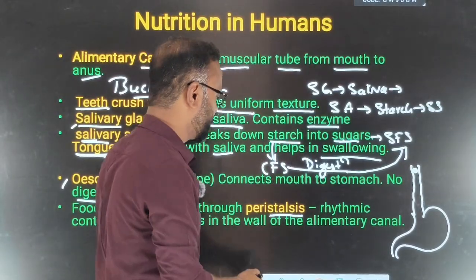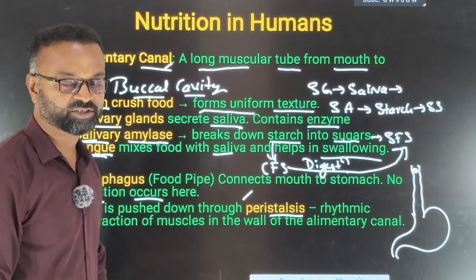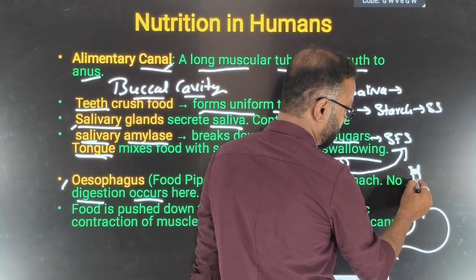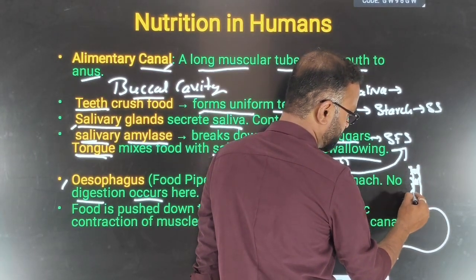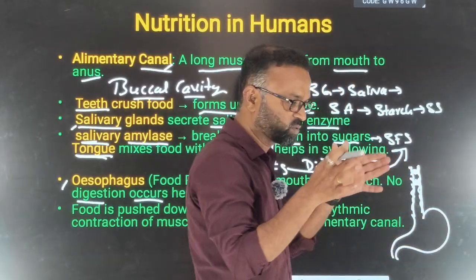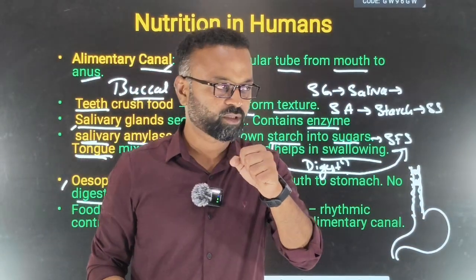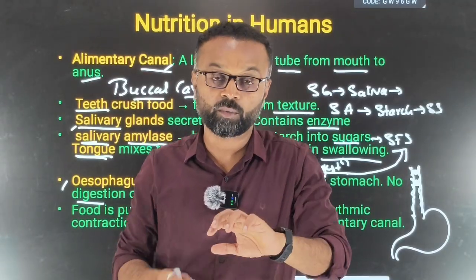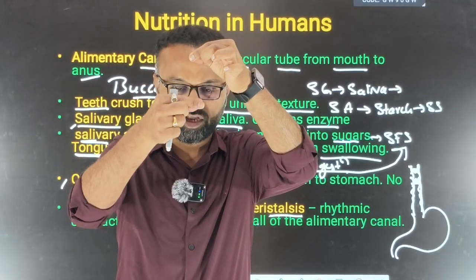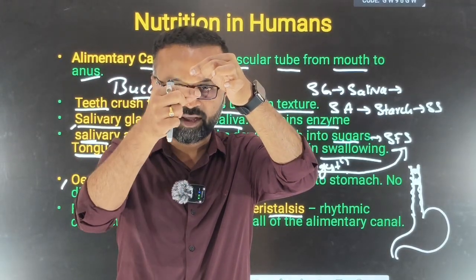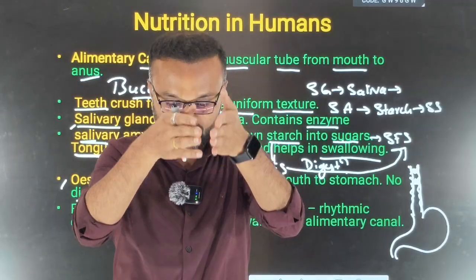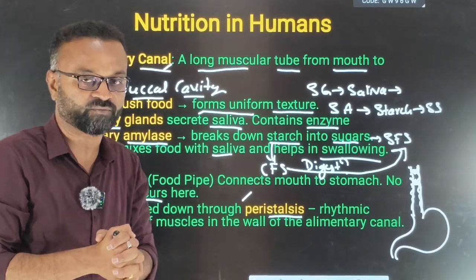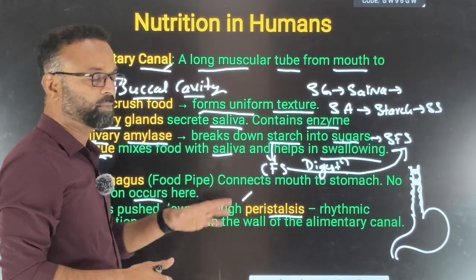That movement is called what? Peristaltic movement, or peristalsis. One-mark question, remember. When the food comes here, it will contract. Then the food comes further, again it will contract, relax, contract, relax. So waves are created. Say there is very little paste left in a toothpaste tube. What do we do? We hold it in reverse and start squeezing downwards. We are creating contraction and relaxation to make sure the paste comes out, right? Similarly, the esophagus pushes the food down towards the stomach with the help of peristalsis.